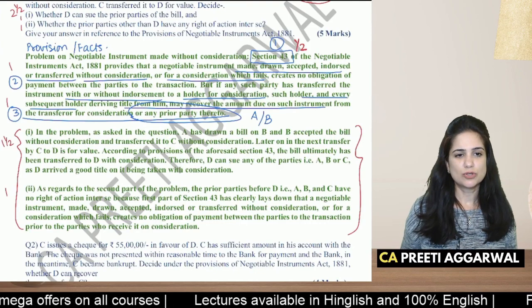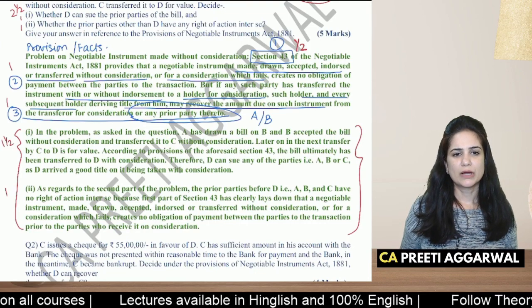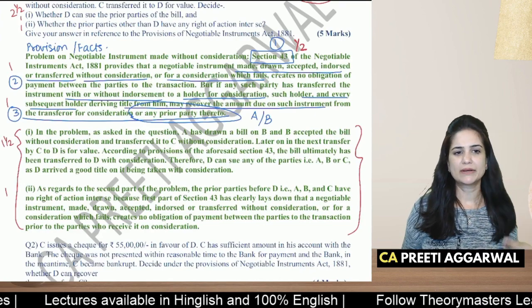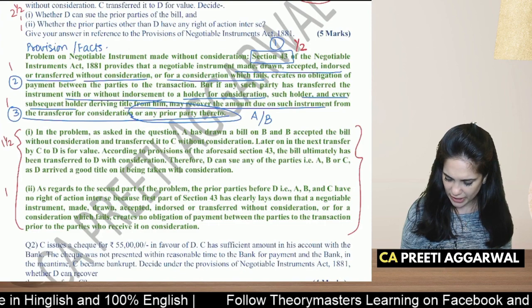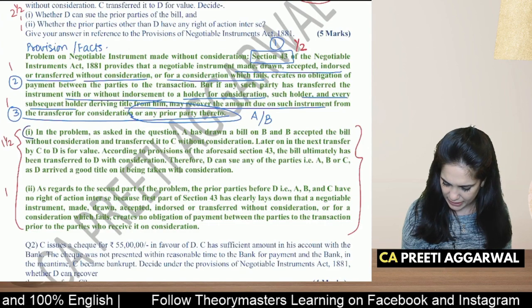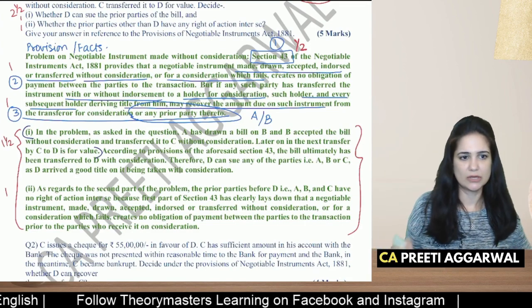All right. So in the problem, A has drawn the bill on B, later they transfer to D. So this is actually just providing information. You will not get marks for writing this. This is just repeating the question.